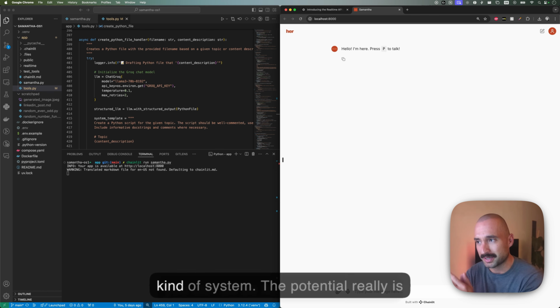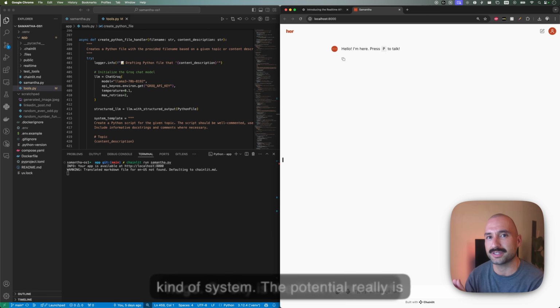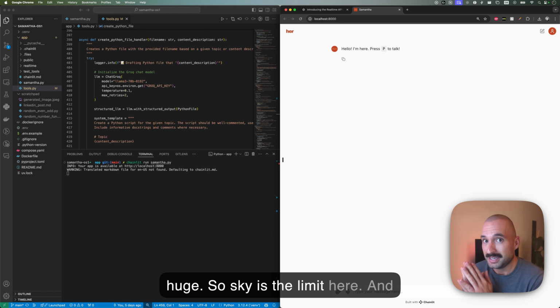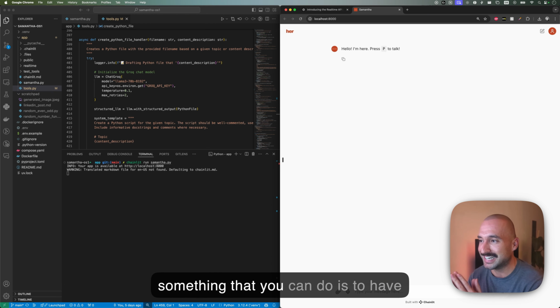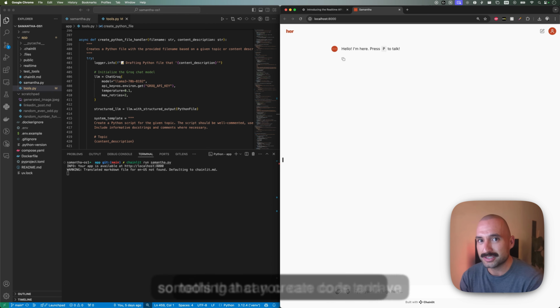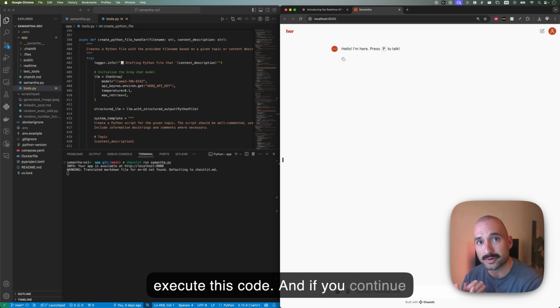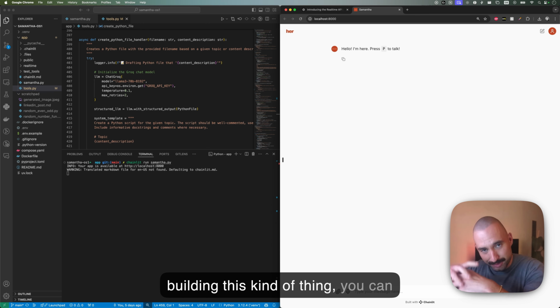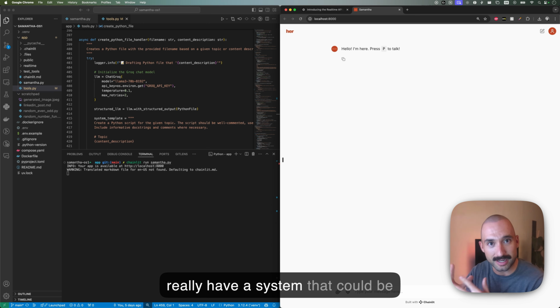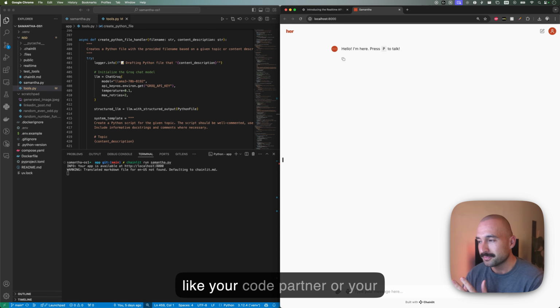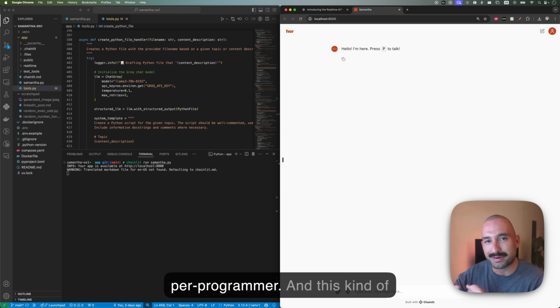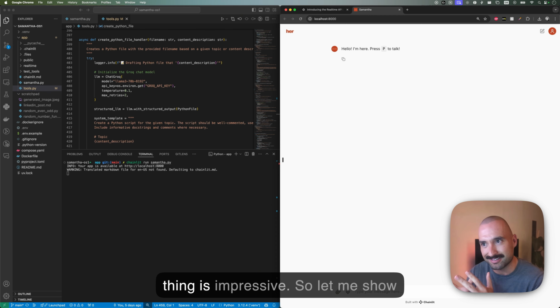So this is impressive, but you can do so much more with this kind of system. The potential really is huge. So the sky is the limit here. And something that you can do is to have tools that can create code and execute this code. And if you continue building this kind of thing, you can really have a system that could be like your code partner or your pair programmer. And this kind of thing is impressive.